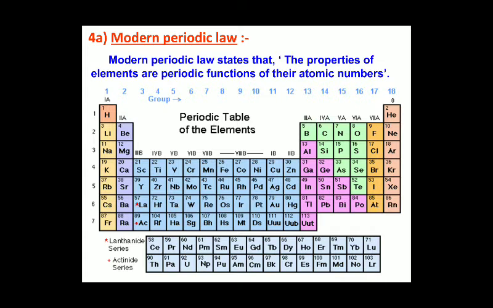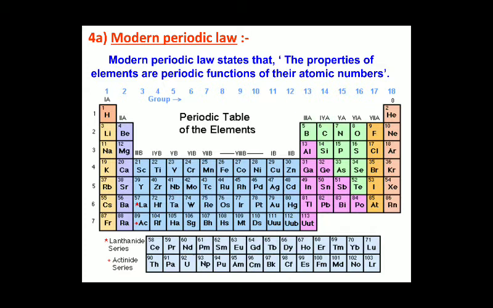In the previous video, we studied how the scientists arranged the elements to frame the periodic table, and lastly we saw Mendeleev's periodic table. In Mendeleev's periodic table there were many drawbacks, and those drawbacks were overcome by the modern periodic law, that is Moseley's law.